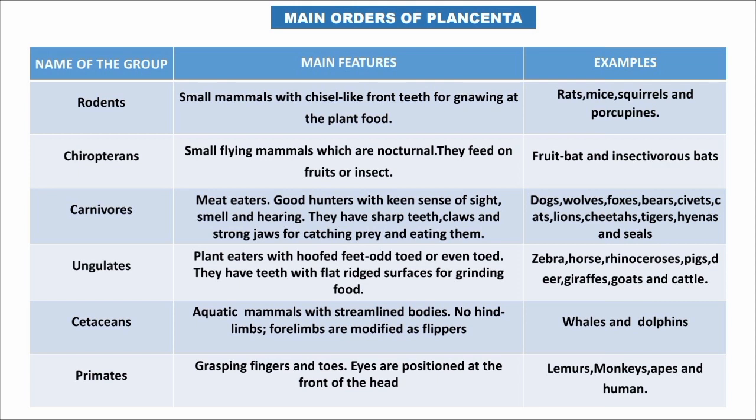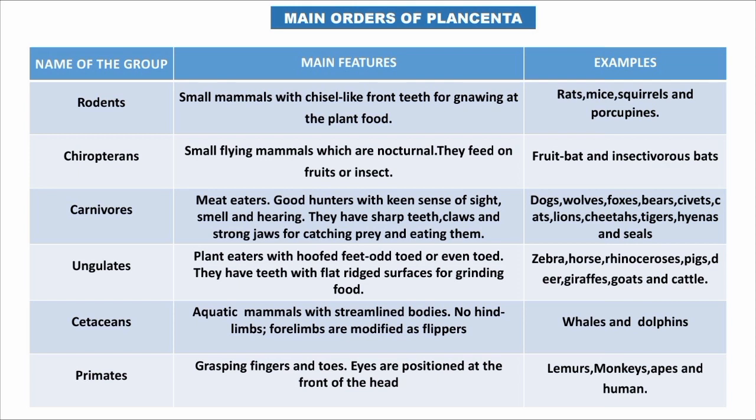And the next order is ungulates. Ungulates are plant eaters which have hooves, with odd or even toes. They have teeth with a rough surface for grinding food. Examples of these are zebra, horse, pig, giraffe, goat, and cattle, etc. These are ungulates.